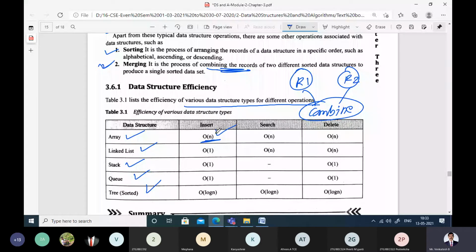That means at least n comparisons you have to do. If you want to delete, you have to do at least n comparisons. That is the notation. Similarly, for all other data structures, the efficiencies are given.